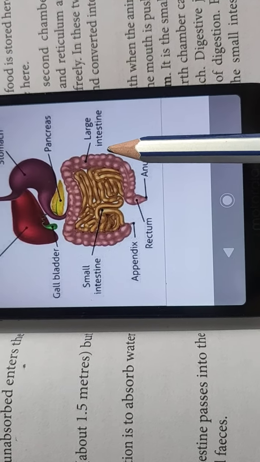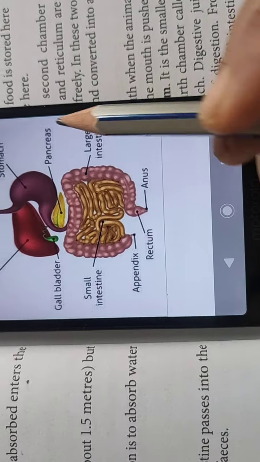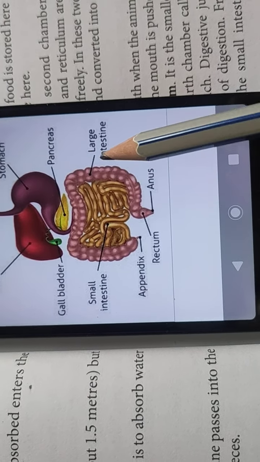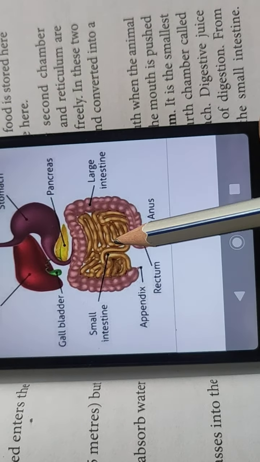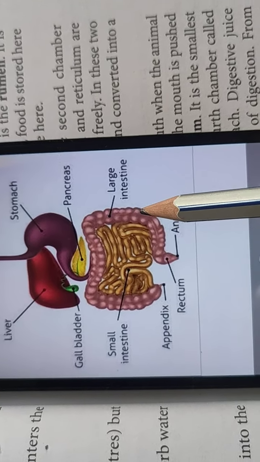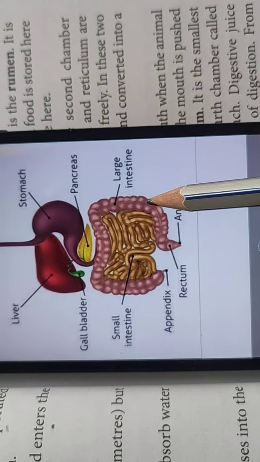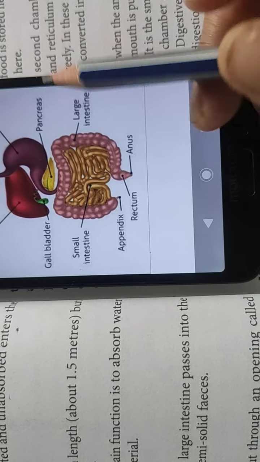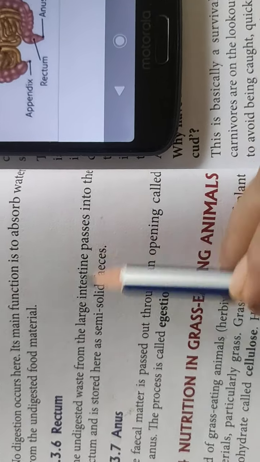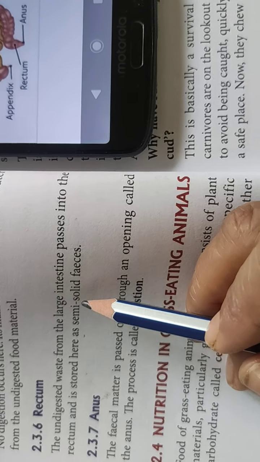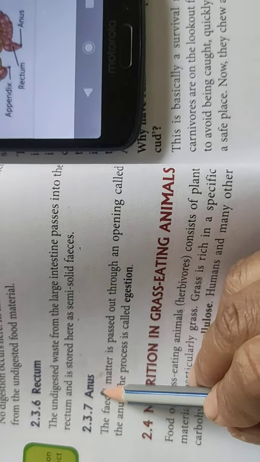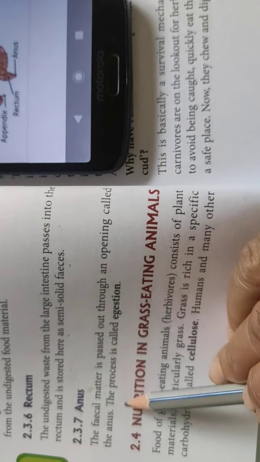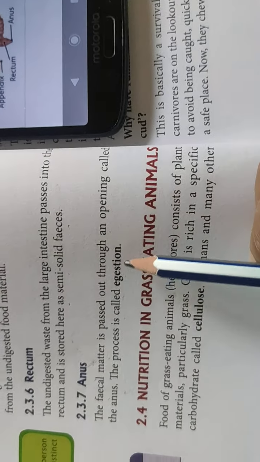The main function of this large intestine is to absorb water from the undigested food, because the undigested food which is passed on to the large intestine has water. So the large intestine just absorbs the water from the undigested food material. Then the rectum: the undigested waste from the large intestine passes into the rectum and is stored here as semi-solid feces. Then the anus: the fecal matter is passed through an opening called the anus, and this process is called egestion.